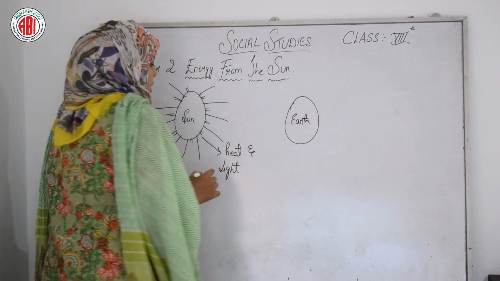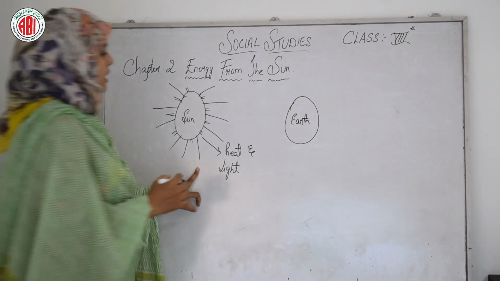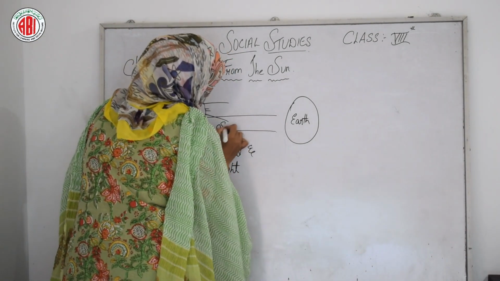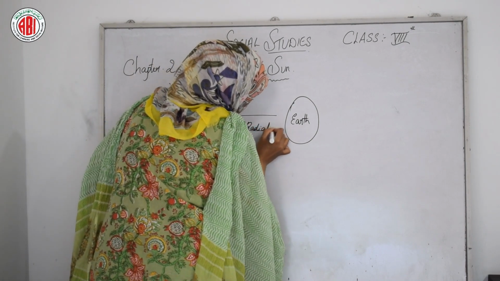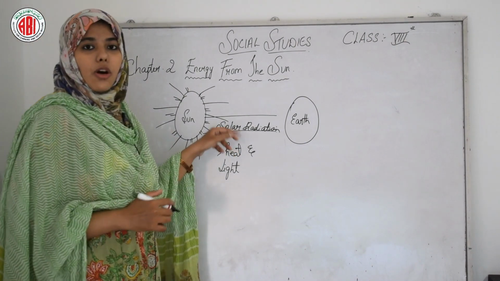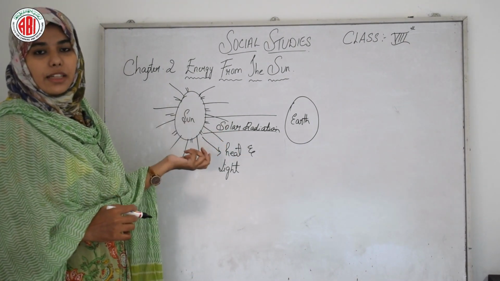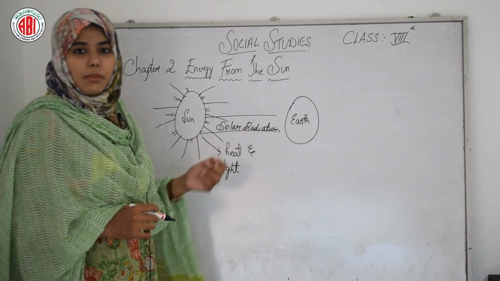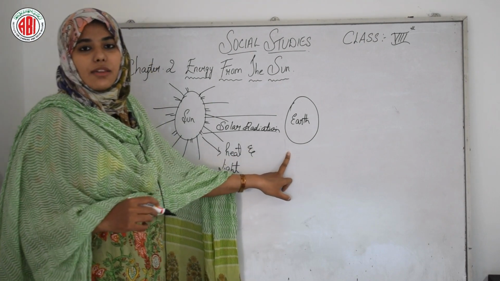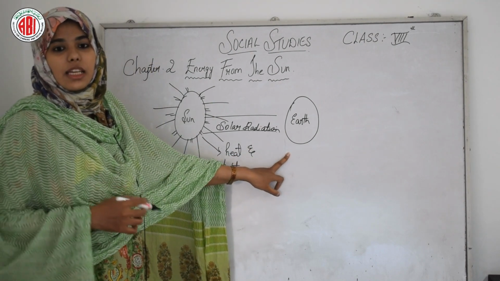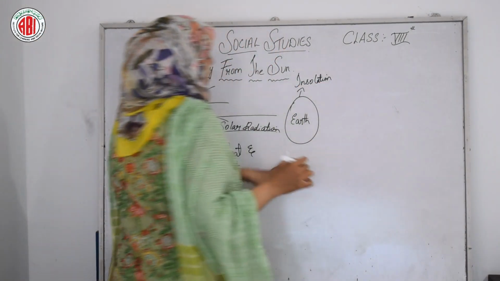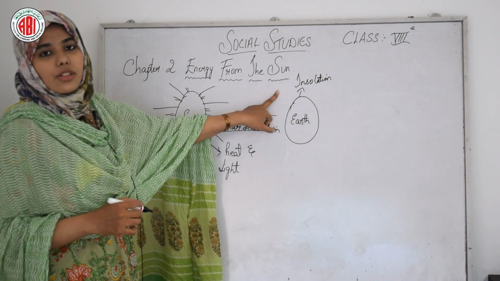Okay. So the sun is producing heat and light in the form of rays. So these rays are called solar radiation. The energy which is produced by the sun is called solar radiation, or you can also say in simple words, the heat which is coming from the sun and taken by the earth is called solar radiation. Okay, so what is the earth receiving? Earth is receiving the energy. So this energy is called insolation. Yes, this energy which is received by the earth is called insolation.